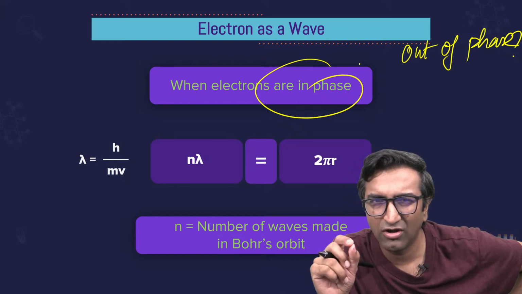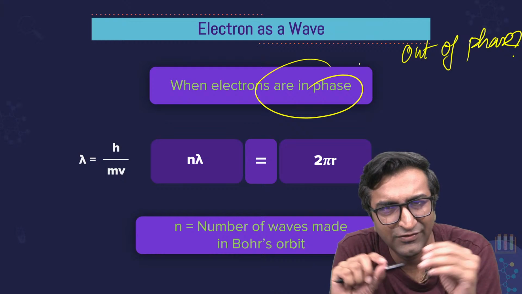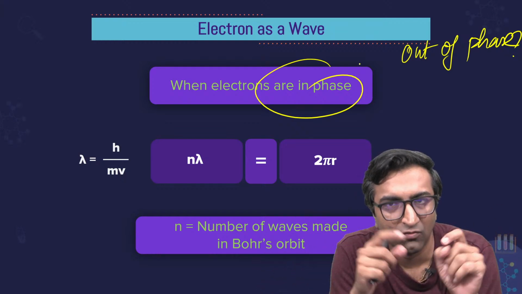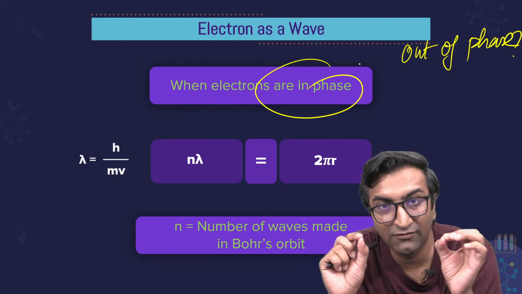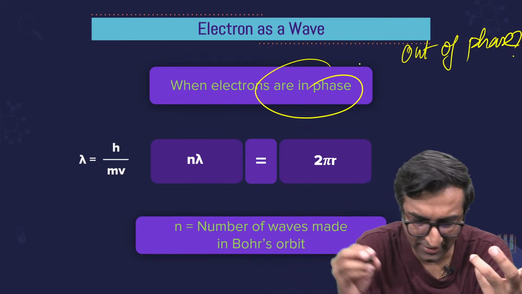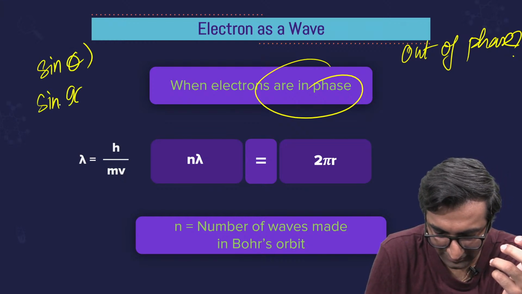Have you heard this at all? Basically, waves, now, one leads the other. I'm just talking about physical waves. If you talk about current and voltage, what is the difference? In voltage and current there's a difference of 90 degrees. That's literally a phase difference. Okay? Now what is phase? I have sine theta and I have sine of 90 plus theta.